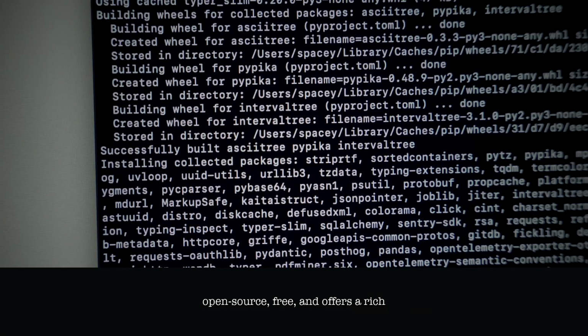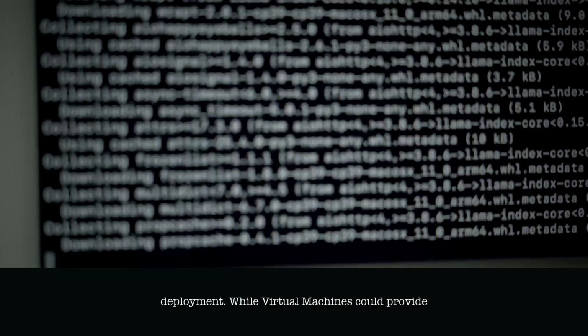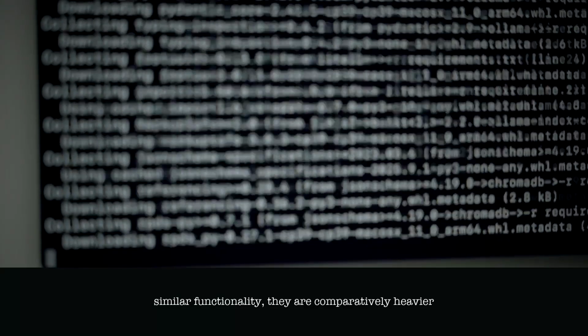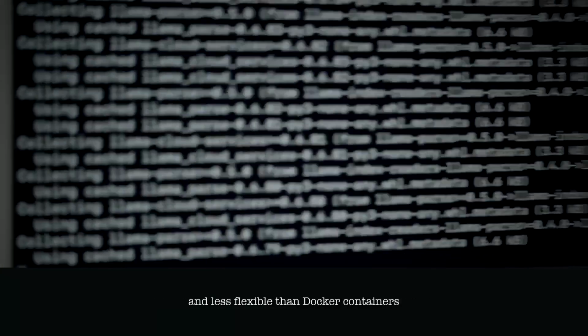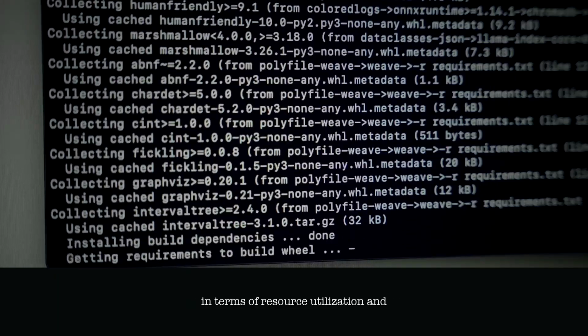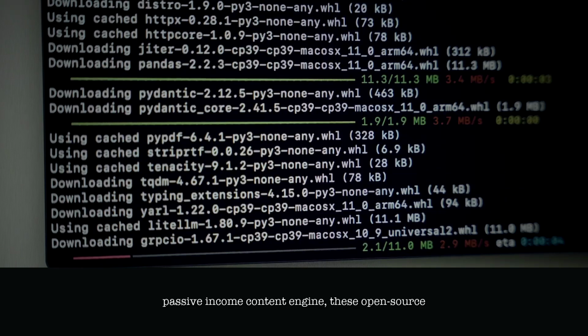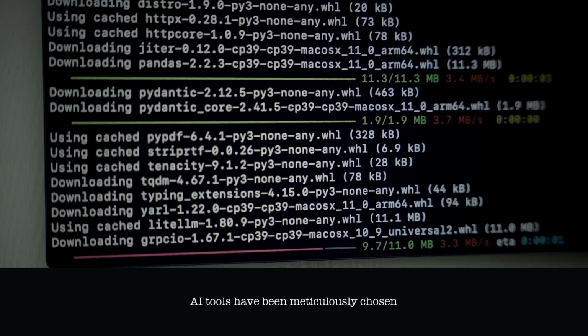resource utilization and scalability. In the forge of our passive income content engine, these open-source AI tools have been meticulously chosen to deliver exceptional performance, scalability, and cost-effectiveness. Each component serves as a solid foundation upon which we build our system, transforming raw materials into an automated machine that generates valuable content passively.